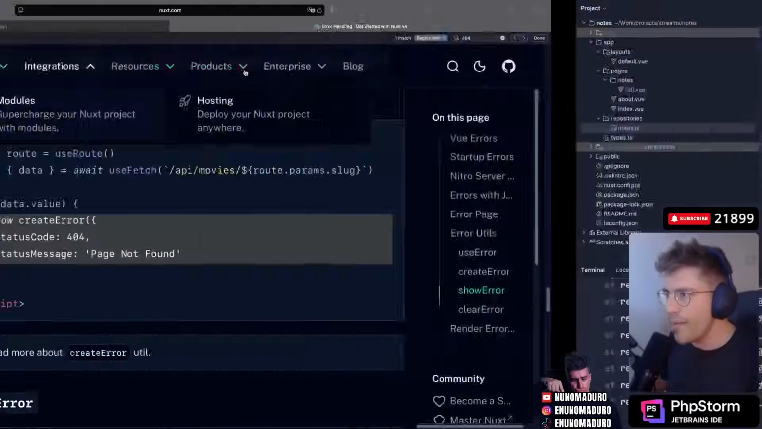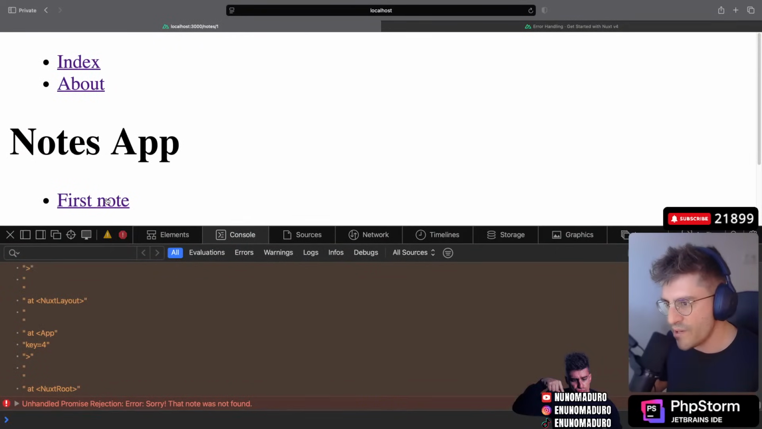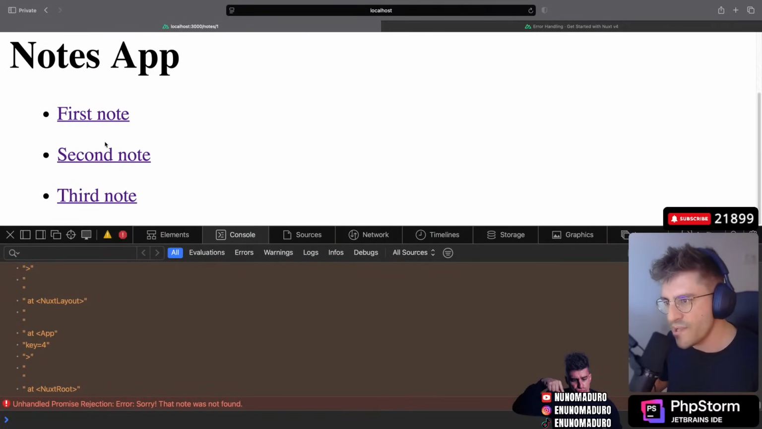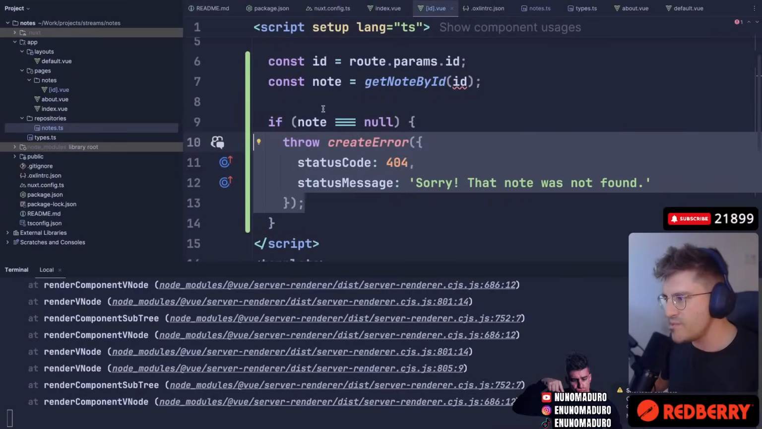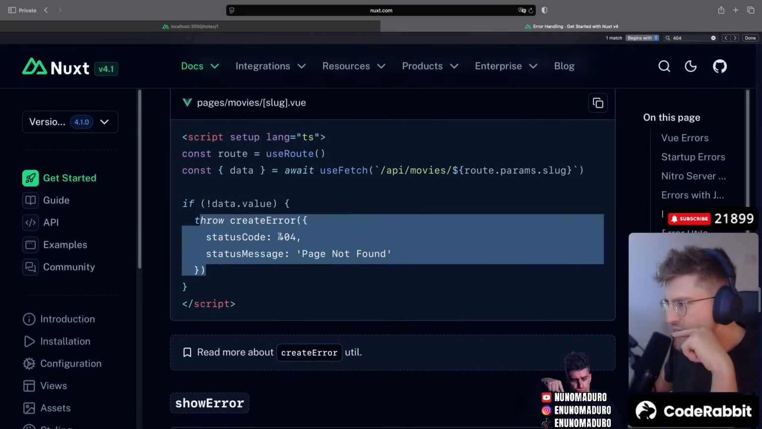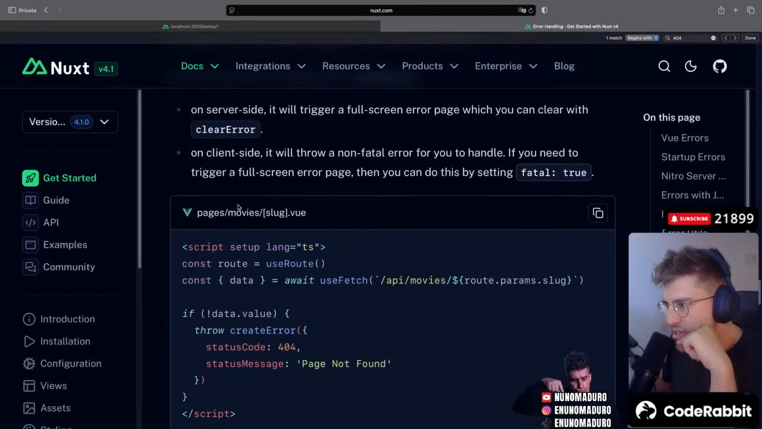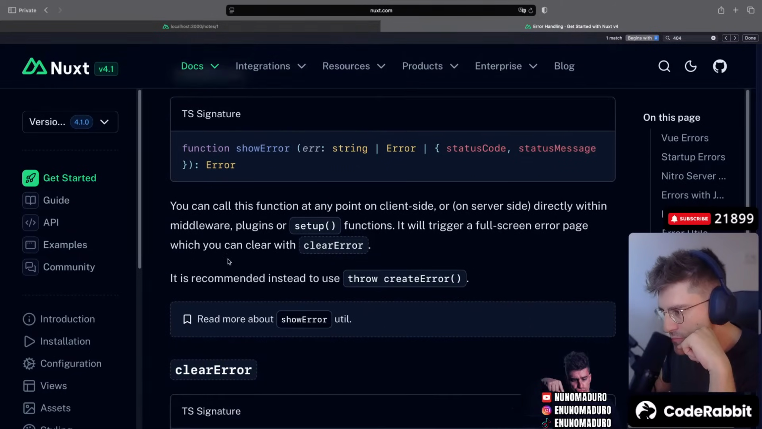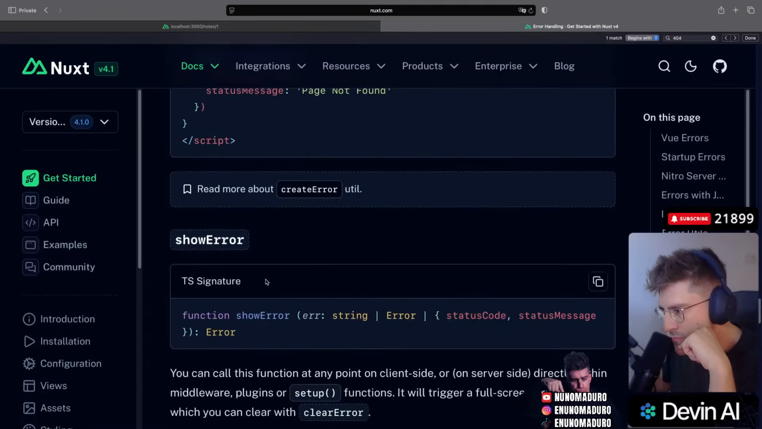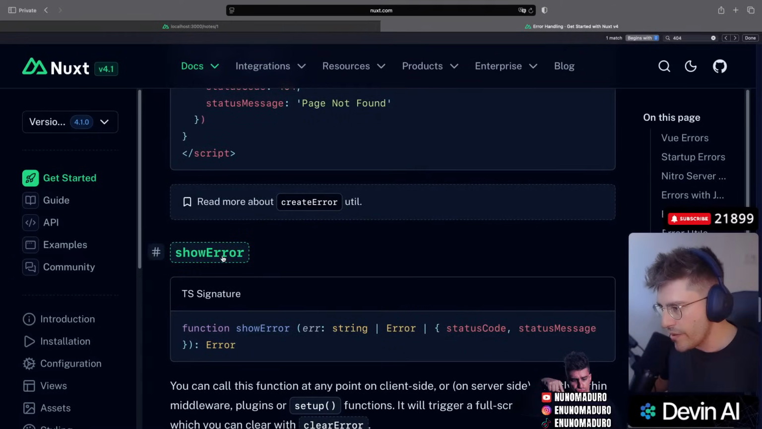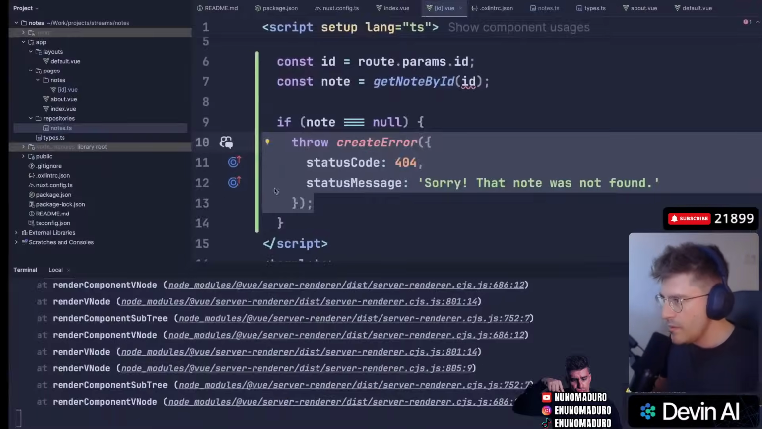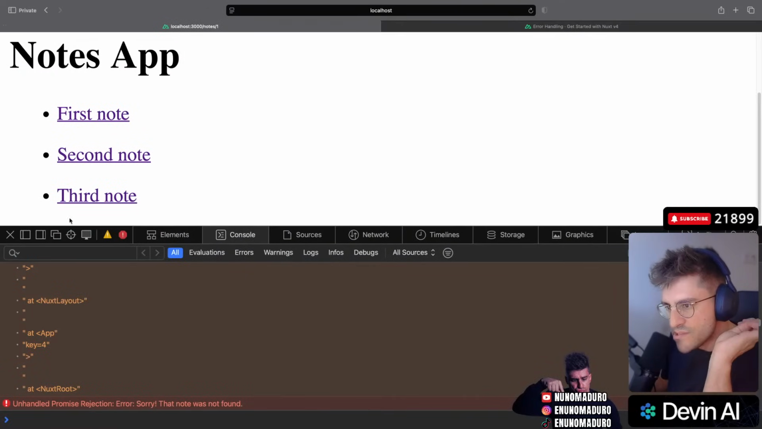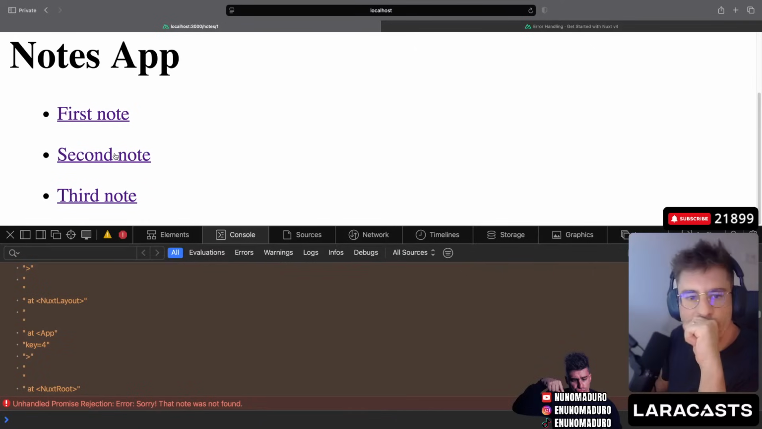Okay, so let's go back to our Notes app. And once we are here, for example, I would expect to see a 404 page. If I click here and the note does not exist, I would just expect to see a 404. So I think we are doing something incorrectly right now. It doesn't seem to be this way. Maybe it's show error, perhaps. I don't know. When I click on this, I would expect this to just show me a 404.